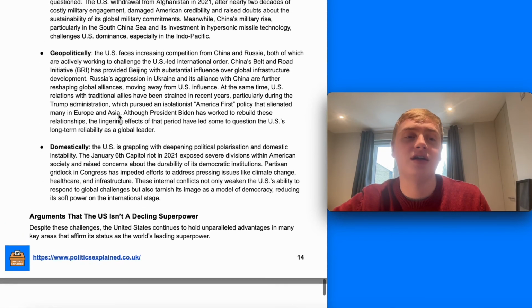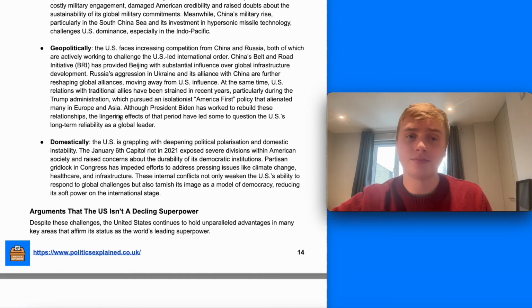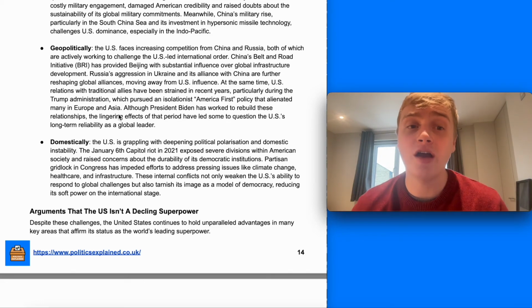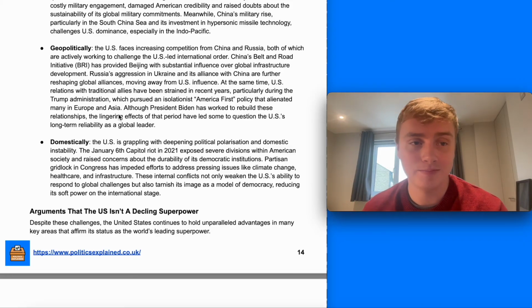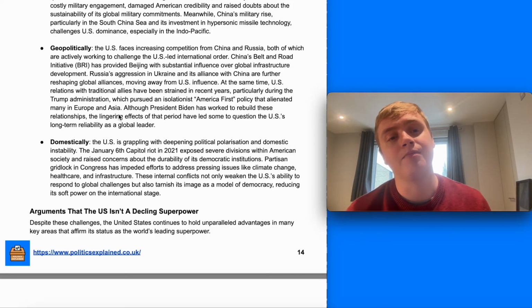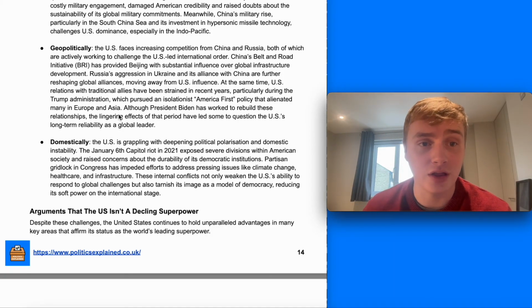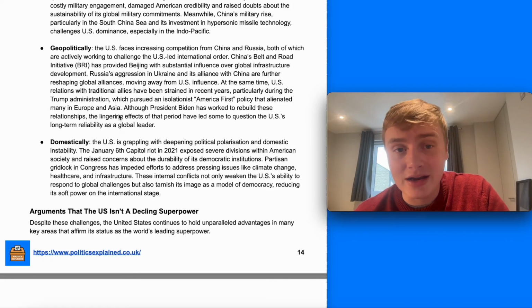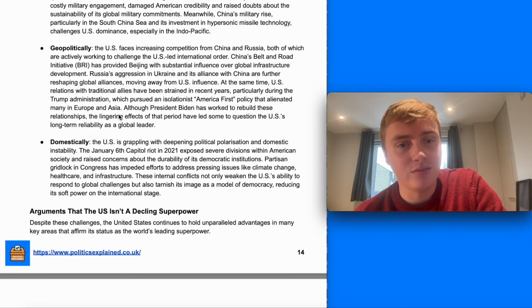Geopolitically, the argument that the United States is declining as a superpower is that it faces increasing competition from China and Russia, both of which are working together to actively challenge the United States as a leader in the international order. The Belt and Road Initiative has given Beijing substantial influence and challenged the United States' influence over other countries. And Russia's aggression in Ukraine is further shaping global alliances, bringing North Korea and Iran into their overall spheres of influence, and they're all working together.